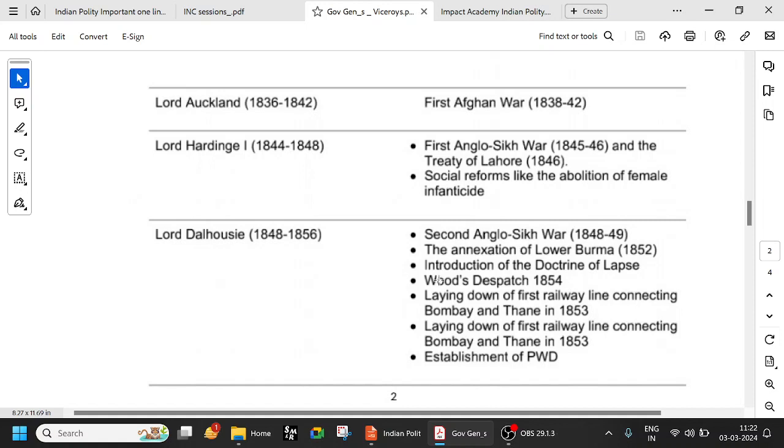Wood's dispatch regarding education, 1854, introduction of the doctrine of lapse, annexation of Burma, the Second Anglo-Sikh War, establishment of a public works department, laying down the first railway line connecting Bombay and Thane, 1853. This is also frequently asked. Laying down the first railway line in India, Bombay and Thane in 1853. In 1863, I think it is in Andhra Pradesh, Chittoor and Renigunta. Try to remember that also.